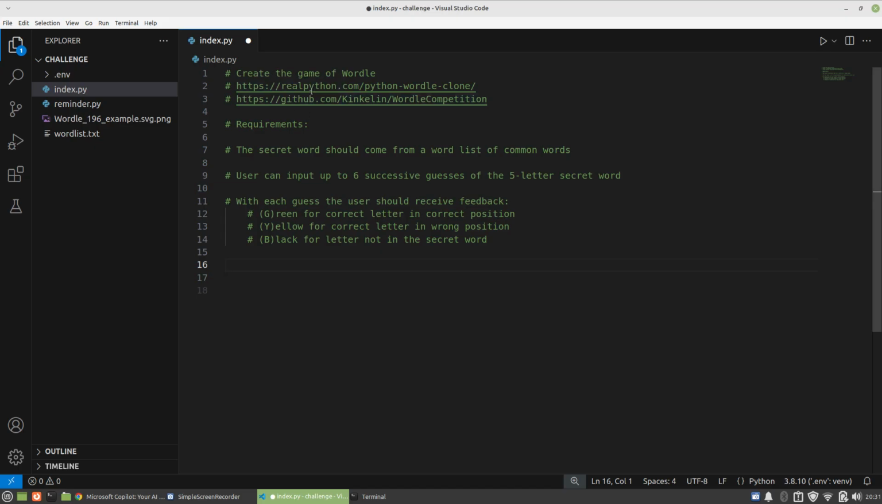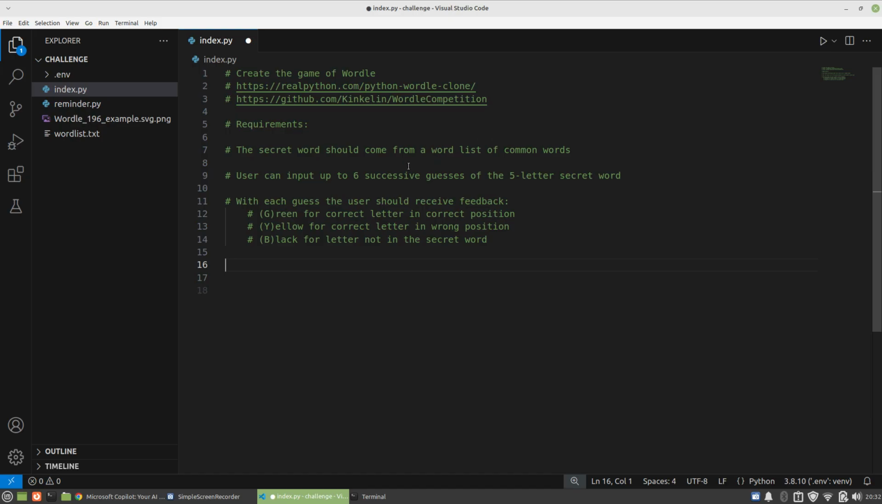Here it is, create the game of Wordle. I'll put a couple of links that you can go check out yourself later on. Basically, this first one, I haven't read it, but it goes through how to do this, but I want to try this myself. There's a lot of people who have done this. There's a lot of Medium articles. Then there's another one, this GitHub link, which kind of sets it out. Again, it's got some, like this word list file that I grabbed.